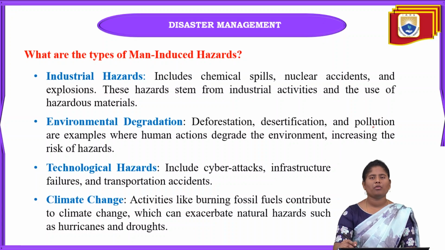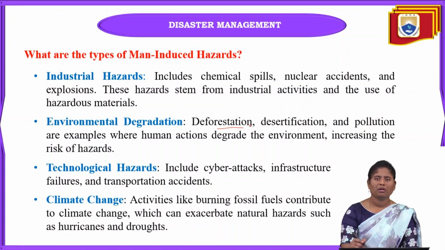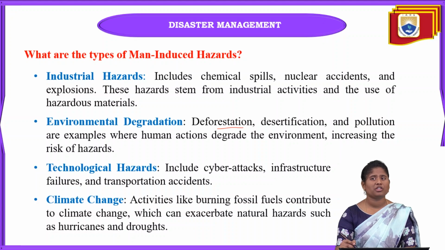And the next one is environmental degradation. Environmental degradation is nothing but the overall destruction of environmental conditions. It happens due to deforestation, desertification, and also pollution.